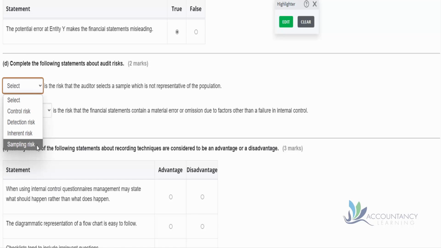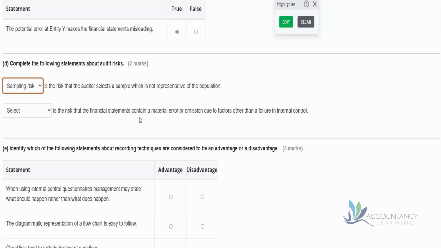So sampling risk is a subset of detection risk. Remember that detection risk is that the auditors don't find the mistakes themselves. And sampling risk is because they don't find the mistakes because they've chosen a bad sample. Remember, there's also non-sampling risk, which could be that the auditors are just incompetent or run out of time. But in this case, if they've chosen a non-representative sample, that would be sampling risk.